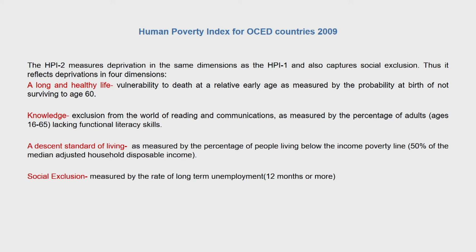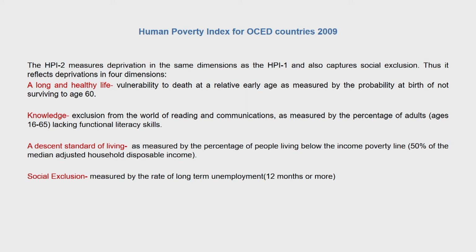In the case of developed countries or HPI 2, long and healthy life is defined as vulnerability to death at a relatively early age, as measured by the probability at birth of not surviving till age 60. In the case of HPI 1 it was 40, and for HPI 2 it's 60.